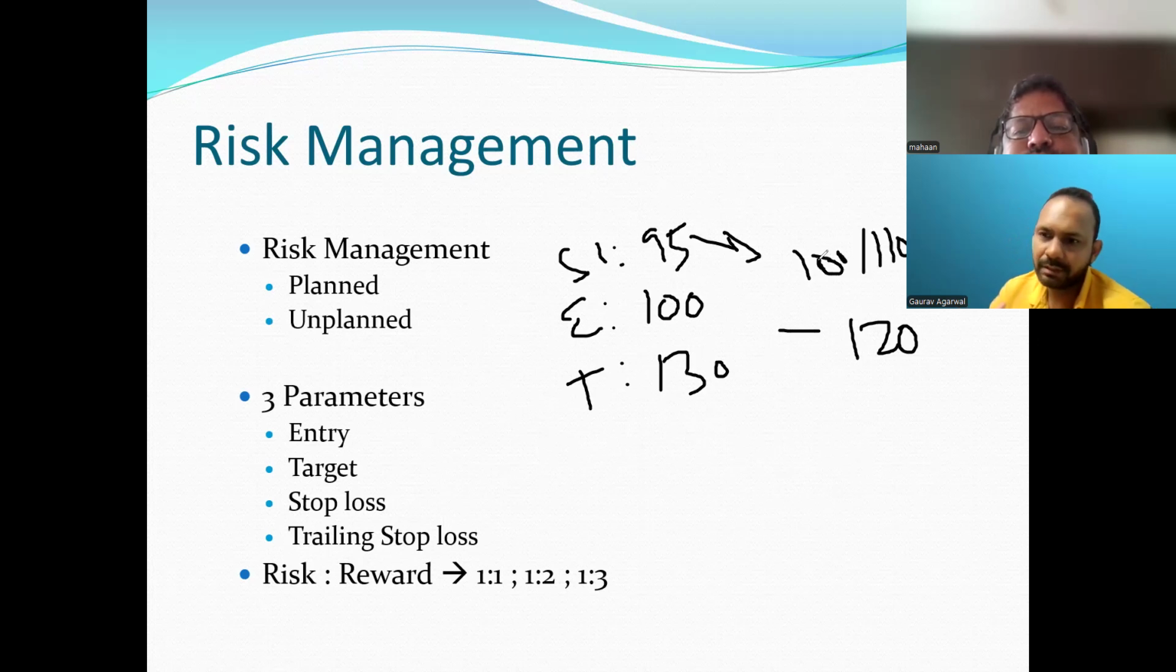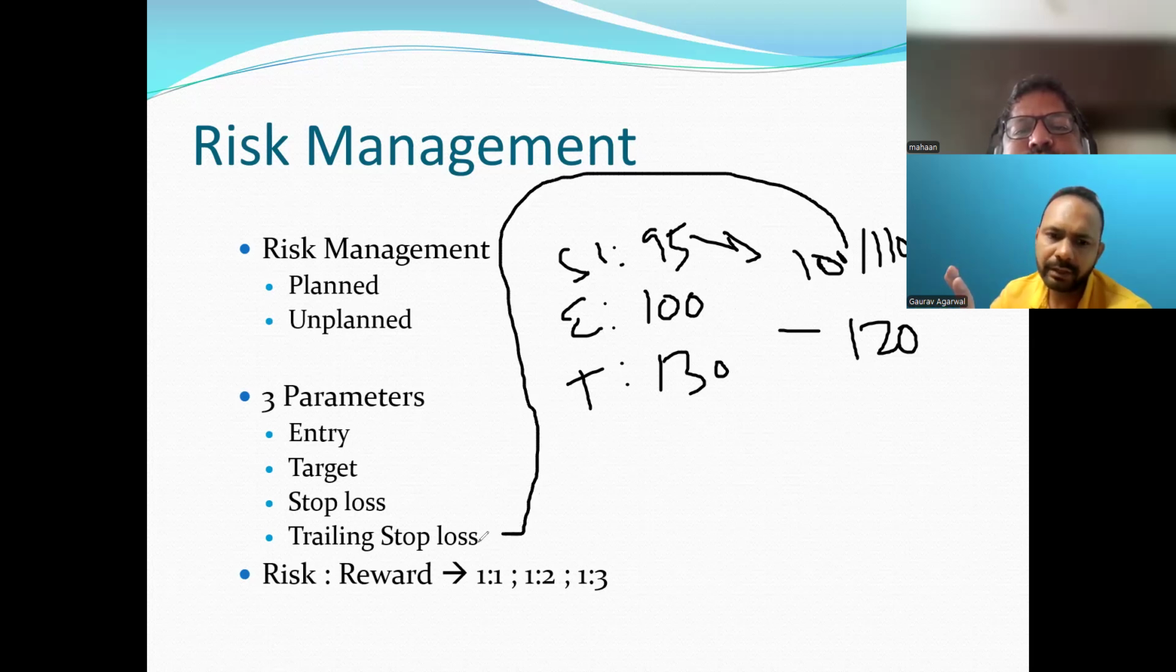You have to change it because your price has already moved towards the upside, right? You have to change your stop loss from 95 to 100 or 110 based on your risk appetite. So this is called as trailing stop loss. So these are the four very important parameters that you should use, remember, and plan in trading: entry price, target price, stop loss, trailing stop loss.